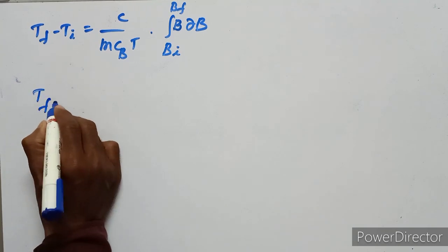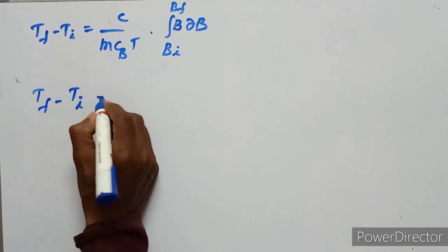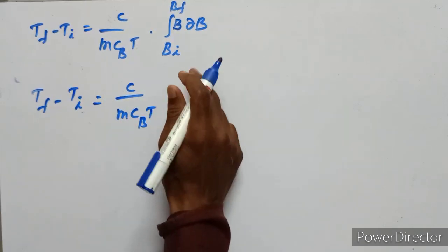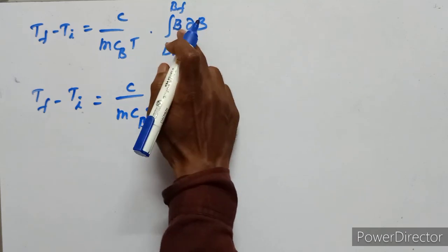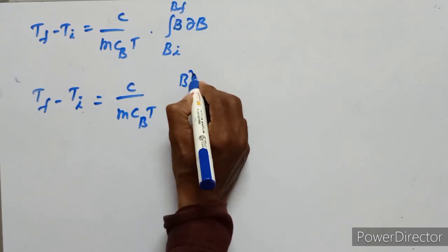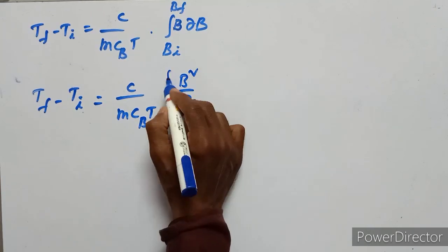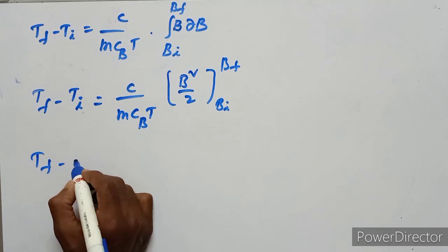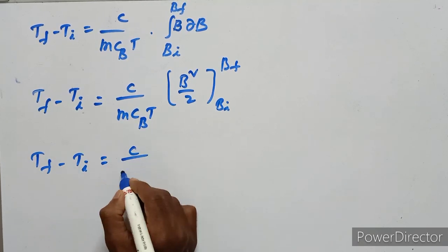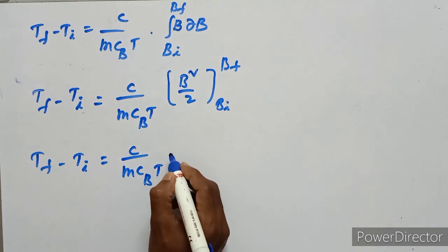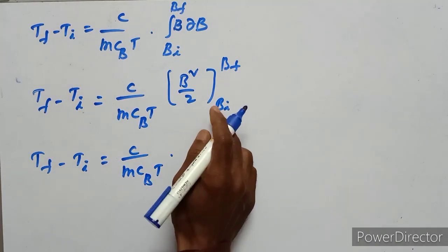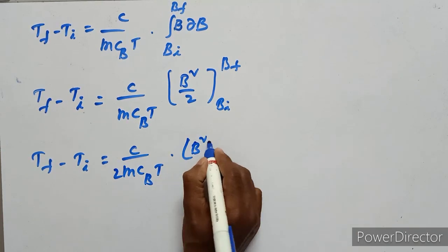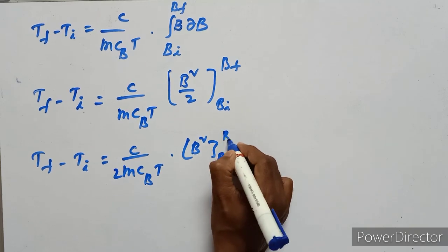So this equation can be written as final temperature minus initial temperature equals C upon mC suffix B into T. The integration of B is B square upon 2, from Bi to Bf. So here 2 is in the denominator, remaining is B square from Bi to Bf.